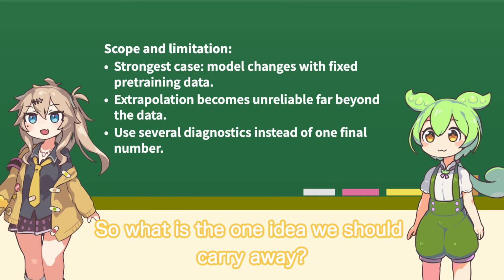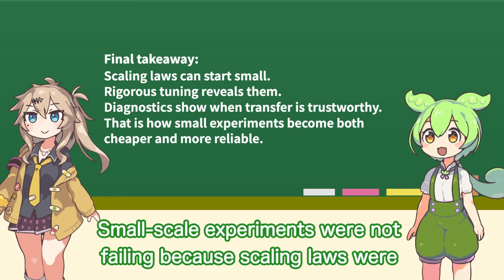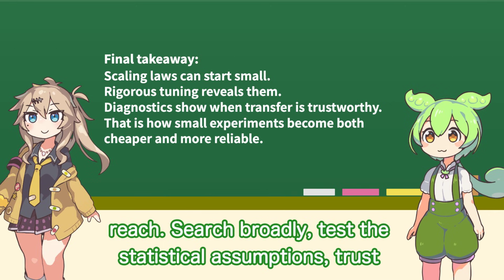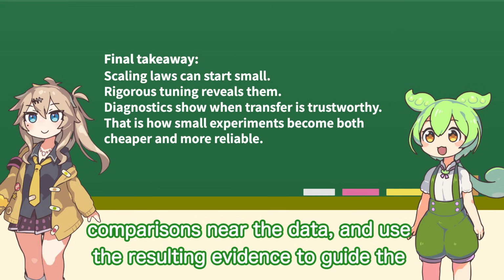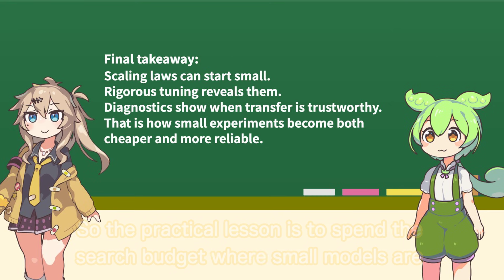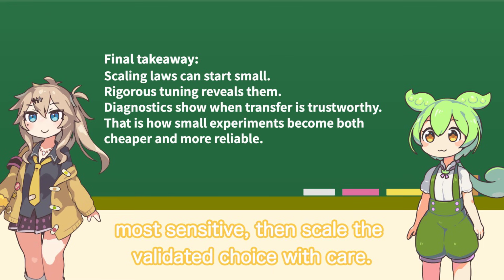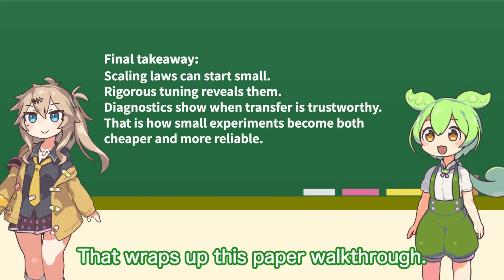So what is the one idea we should carry away? Small-scale experiments were not failing because scaling laws were absent. They were failing because the small model frontier is difficult to reach. Search broadly, test the statistical assumptions, trust comparisons near the data, and use the resulting evidence to guide the scale-up. So the practical lesson is to spend the search budget where small models are most sensitive, then scale the validated choice with care. That wraps up this paper walkthrough.